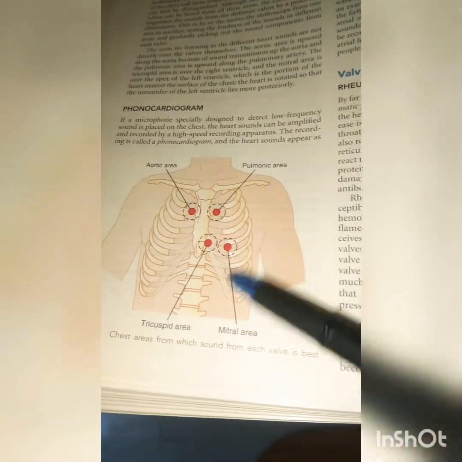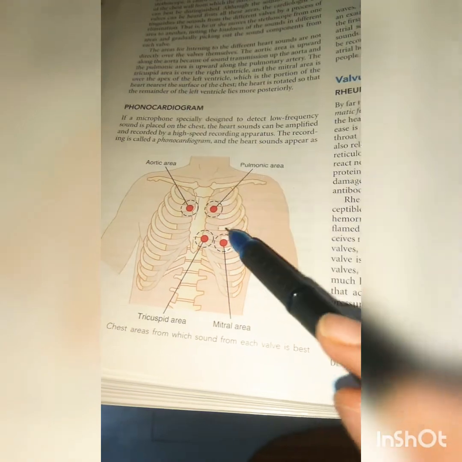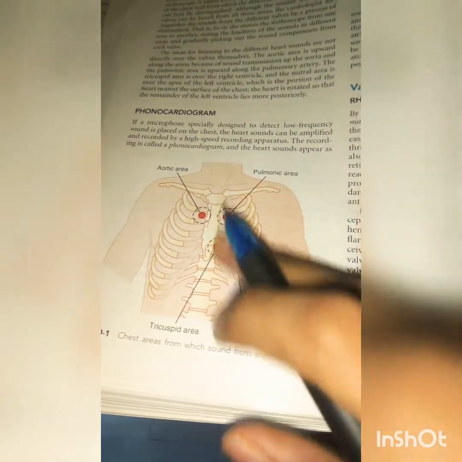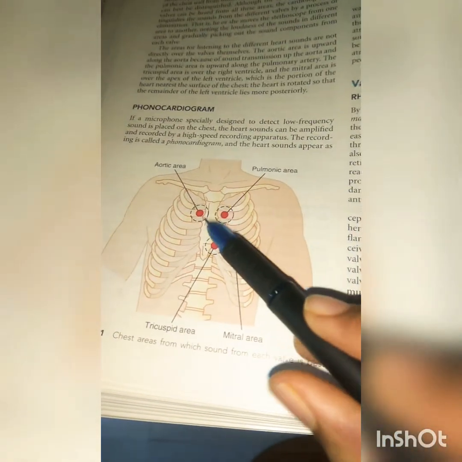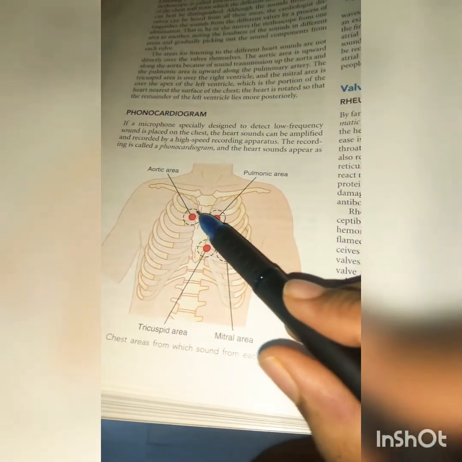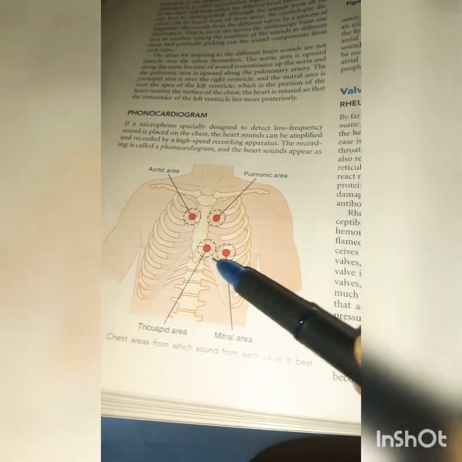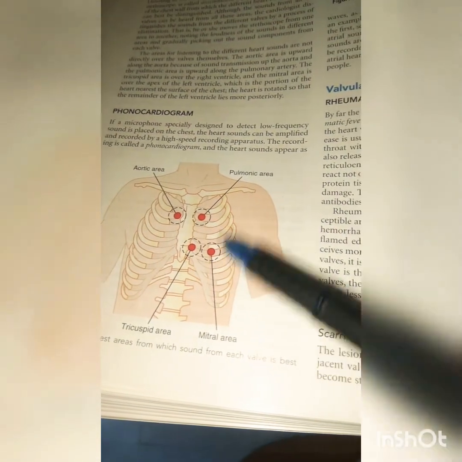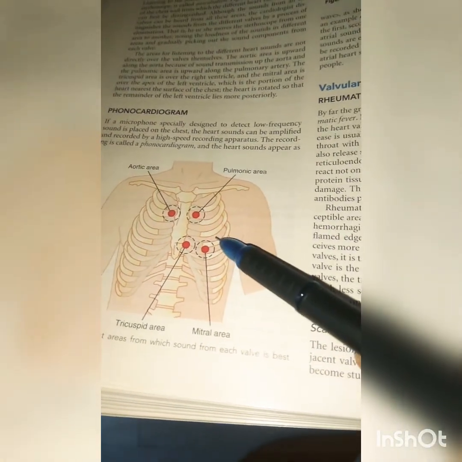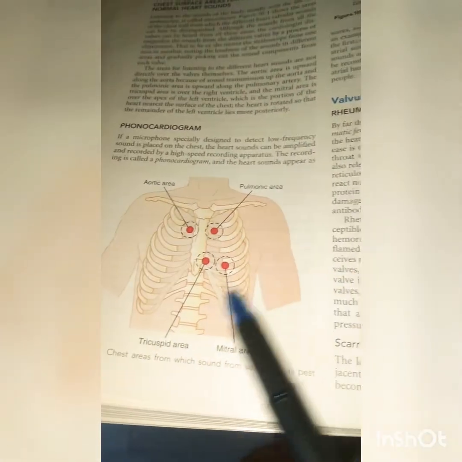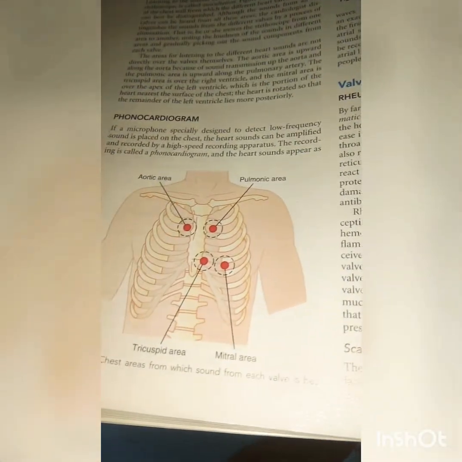So these are the main four areas where we put our stethoscope and auscultate the heart sounds. Remember: aortic area up along the aorta, pulmonic area up along the pulmonary artery, tricuspid area towards the right ventricle, mitral area towards the apex of the left ventricle.